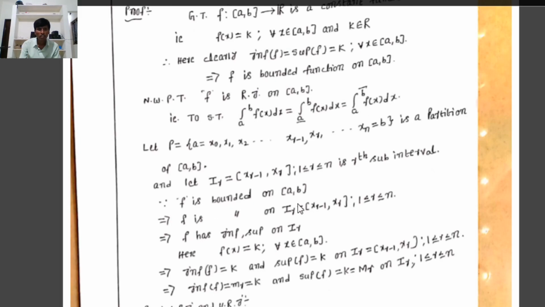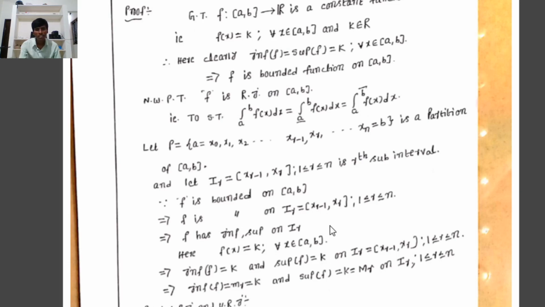Since f is bounded on the closed interval [a, b], that implies automatically f is bounded on the rth subinterval I_r = [x_{r-1}, x_r], such that 1 ≤ r ≤ n. Therefore, f is bounded on I_r. F is bounded on I_r means f has an infimum and a supremum on the rth subinterval I_r, such that 1 ≤ r ≤ n.